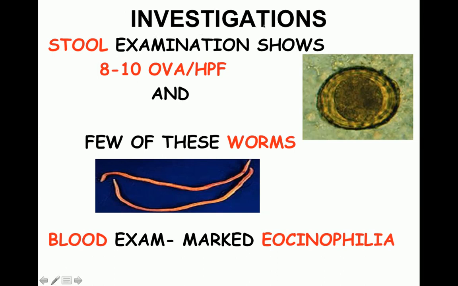On investigation, stool examination showed 8 to 10 ova per high power field, and in the picture of the ova you can see it has a single unsegmented ovum in the center and it is bile stained. Together with these ova, a few of these reddish long rounded worms were seen. Blood examination revealed marked eosinophilia.